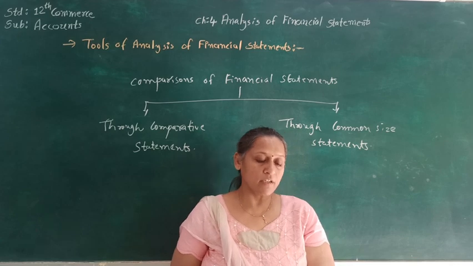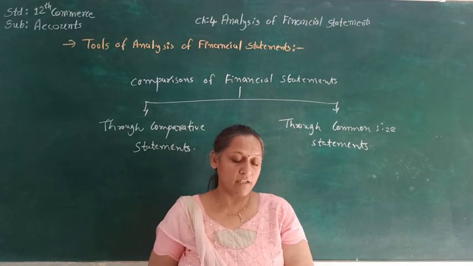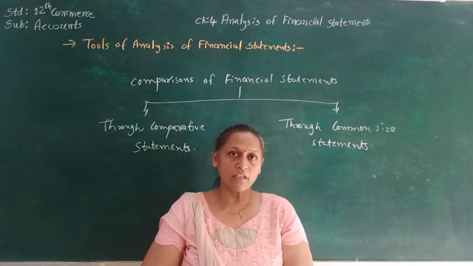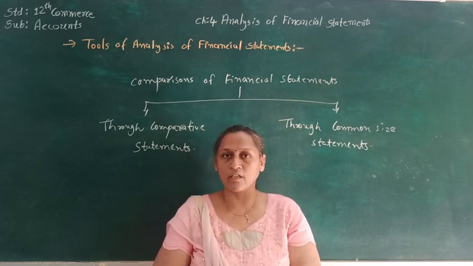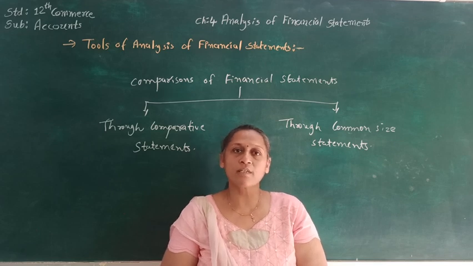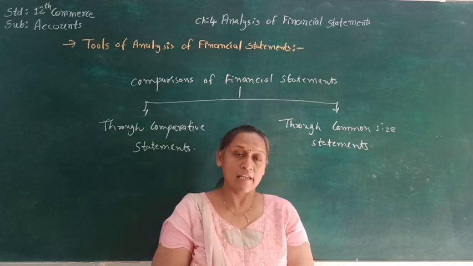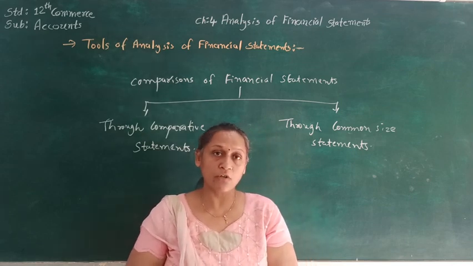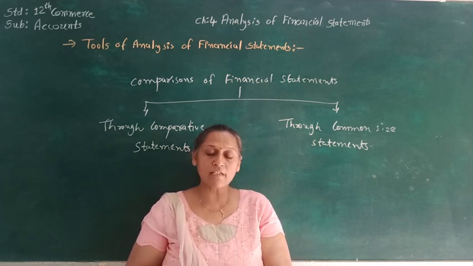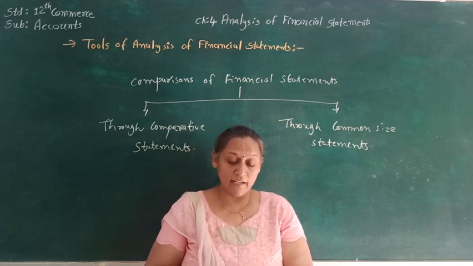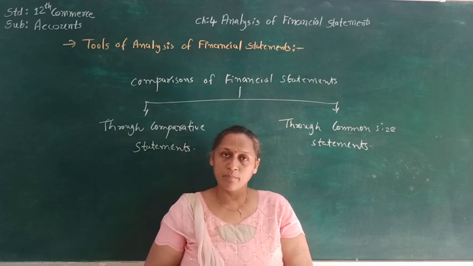So structure of comparative profit and loss account is comparative profit and loss statement for the year ending 31st March 2016 and 31st March 2017. So here comparison is going to be done between 2 years, and for that here very first thing given to us is a column. So very first column is for the particulars, then there is a note number, then previous year, current year details, and then increase and decrease in rupees, and the last column is increase and decrease in percentage.